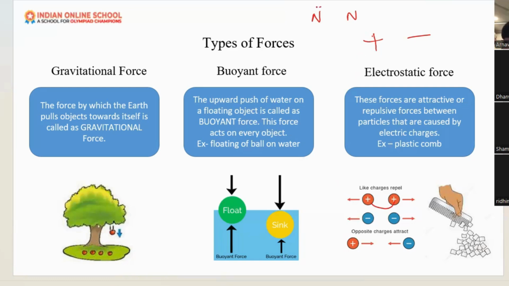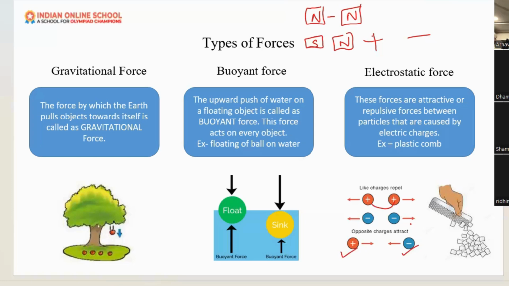What will happen if both poles are north? Will they attract or repel? Like poles will repel each other, unlike poles will attract. So north and south poles will attract. Like that, positive and positive, same charges, will repel each other, and opposite charges, whether positive or negative, will attract each other.